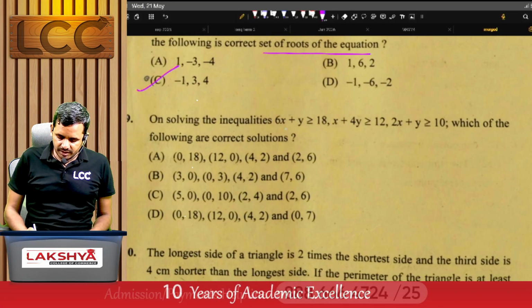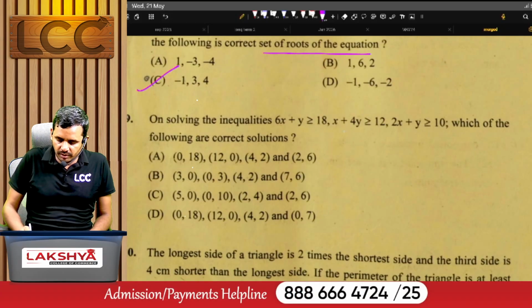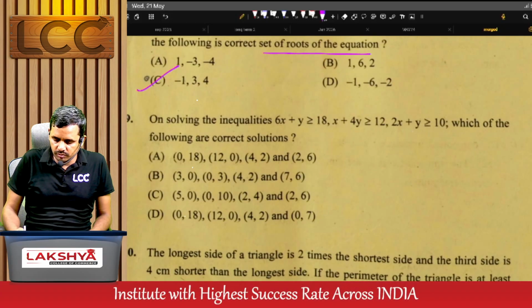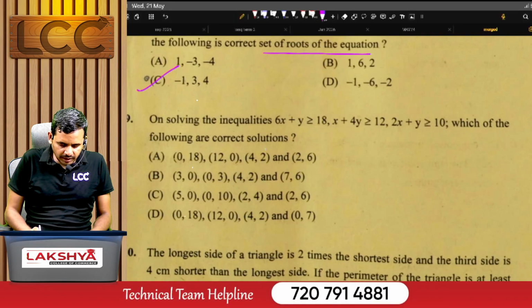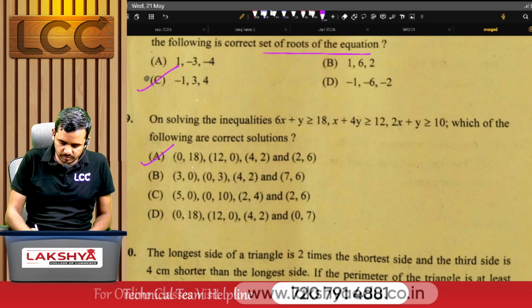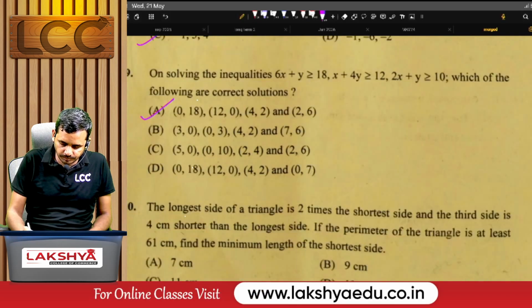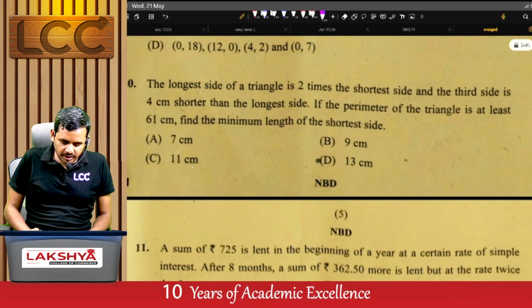On solving the inequalities 6x plus y greater than or equal to 18, x plus 4y greater than or equal to 12, 2x plus y greater than or equal to 10, which of the following are the correct solutions? For this one the right answer is A. Now see the problem number 10.